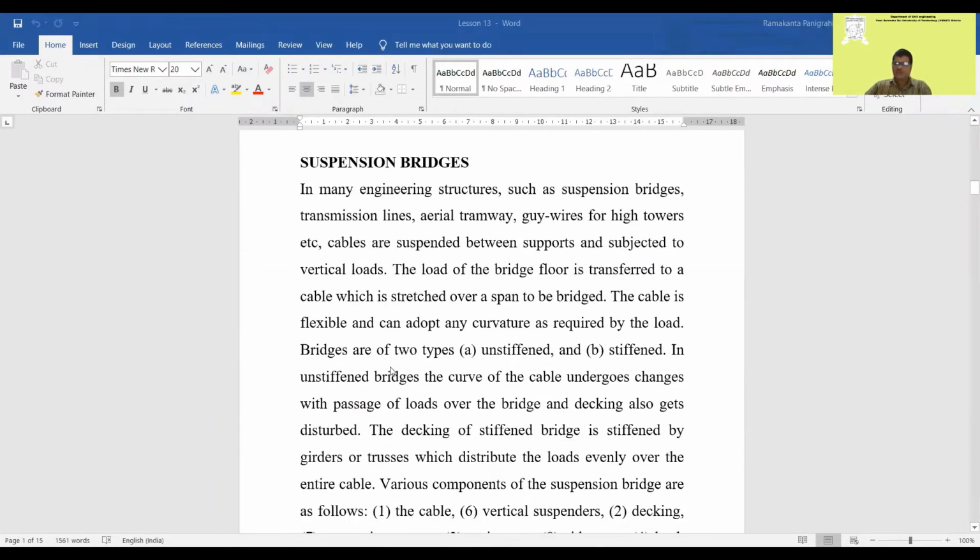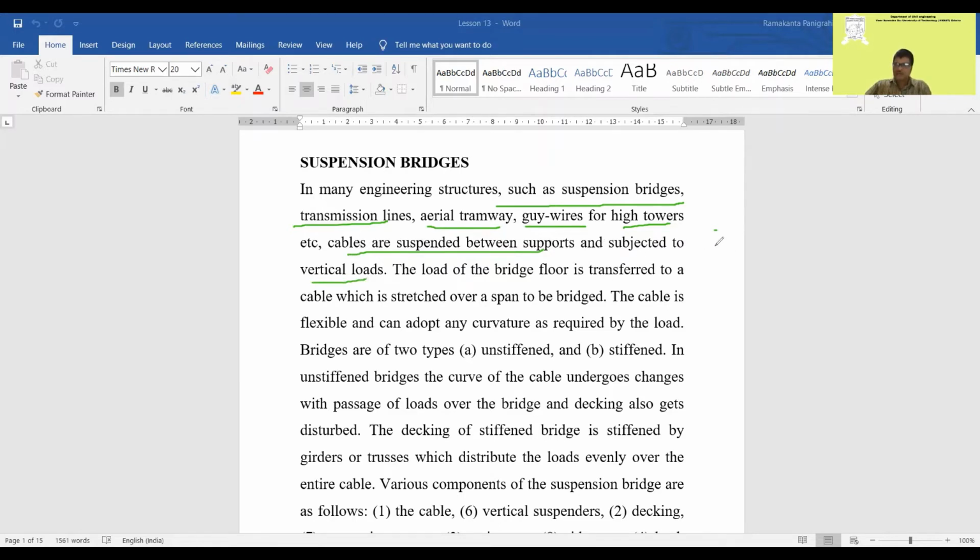Let us go to the suspension bridges. In many engineering structures, such as suspension bridges, transmission lines, aerial tramways, guy wires for highway ties, etc., cables are suspended between supports and subjected to vertical load.